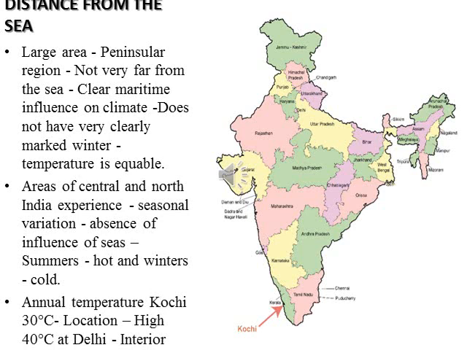But if you take Delhi, our capital city, which is located in the interior part of India, the temperature during the summer season goes beyond 40 degrees Celsius, because the city is far away from the sea. Thus the distance from the sea also plays an important role.